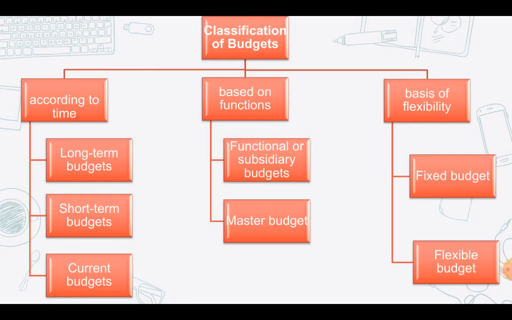And next, we'll talk about the classification of budgets. So when we're talking about budgets, budgets can be classified according to their nature. And these three classifications are the most common classifications of your budget. So you have three main classifications: classification according to time, classification based upon the functions to be performed, and classification on the basis of flexibility.